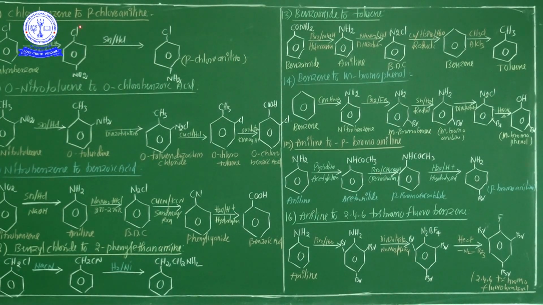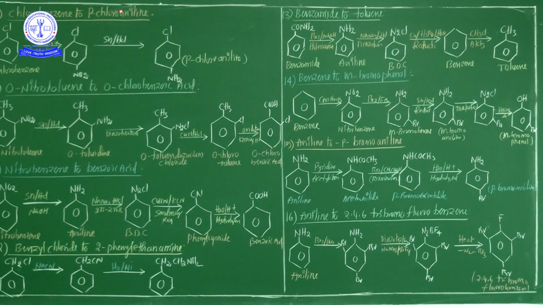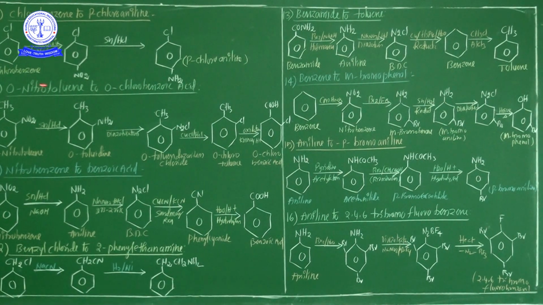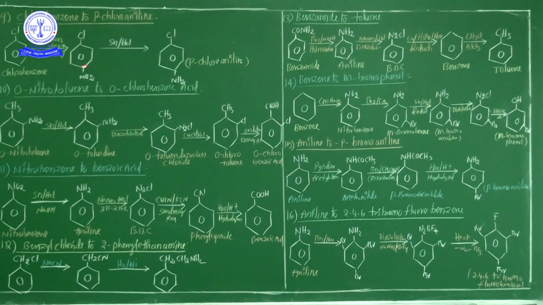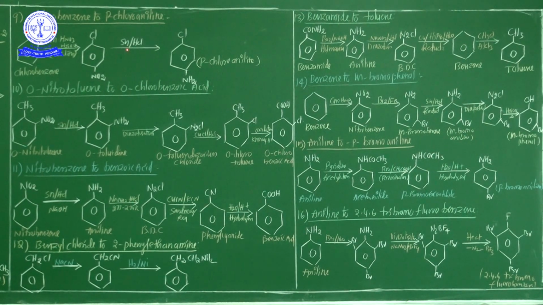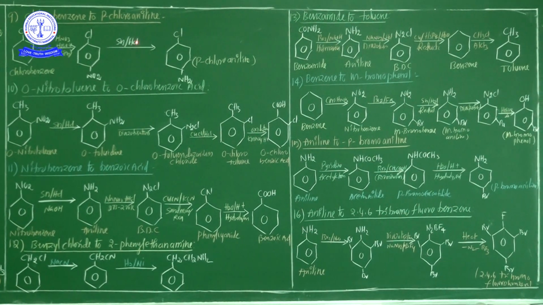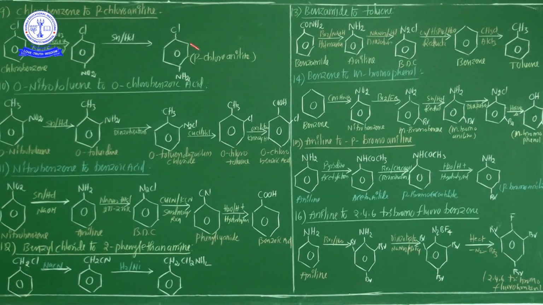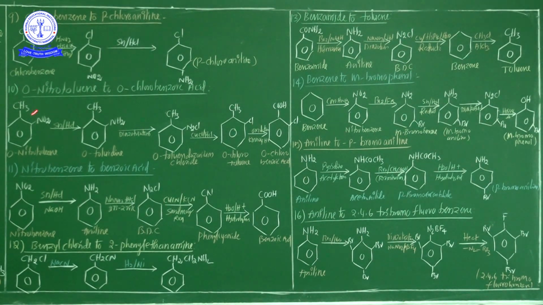This 4-chloronitrobenzene, or another name is parachloronitrobenzene. This is the 9th conversion, chlorobenzene to chloroaniline. In between this conversion, my dear students, there is only one intermediate product, that is called parachloronitrobenzene. After parachloronitrobenzene undergoes the reduction process in the presence of stannum and hydrochloric acid, parachloroaniline or 4-chloroaniline is formed. This is the 9th conversion.